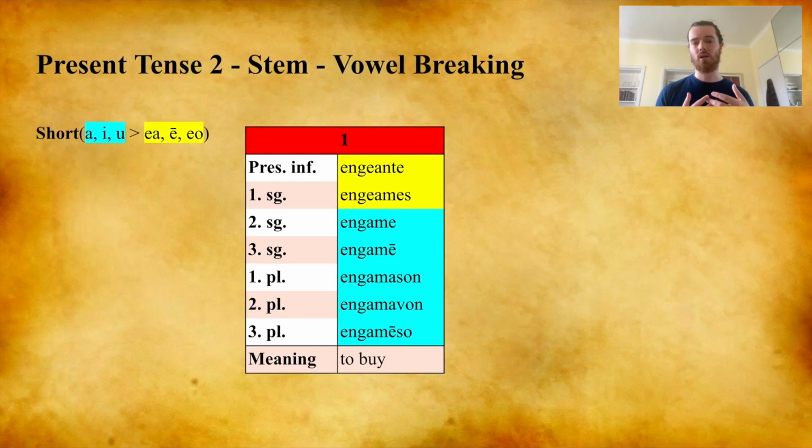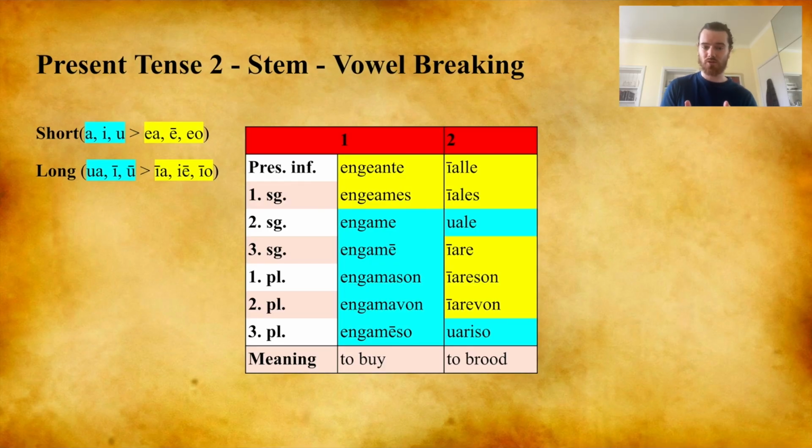Let's begin by looking at vowel breaking. Vowel breaking is a process of vowel mutation, also known as umlaut, where a vowel, known as an unbroken vowel, can become a broken vowel in certain inflections of a word. There are 2 kinds of vowel breaking, short and long. Short vowel breaking sees short vowels a, I, u become the diphthongs ea, eo, and the long vowel a. So for example, we can see in the first person nasal subclass, engeante and engeames, the present infinitive and first person singular, have the broken ea, whereas the rest of the forms, engame, engamason, engameso, have the unbroken vowel.